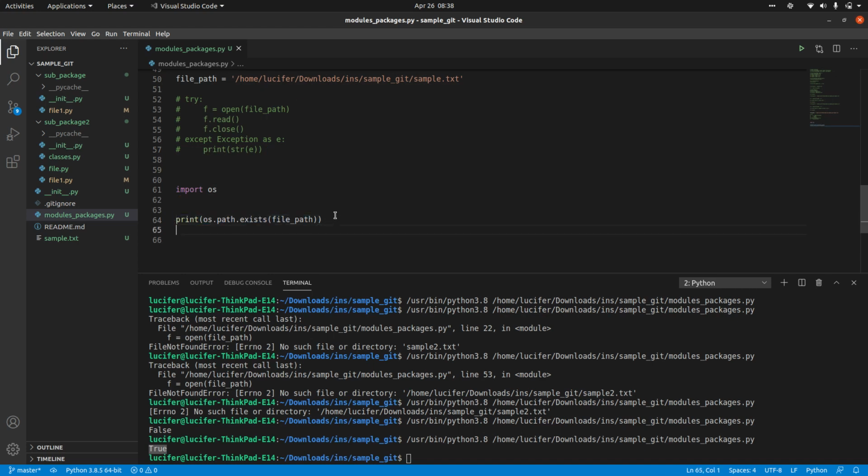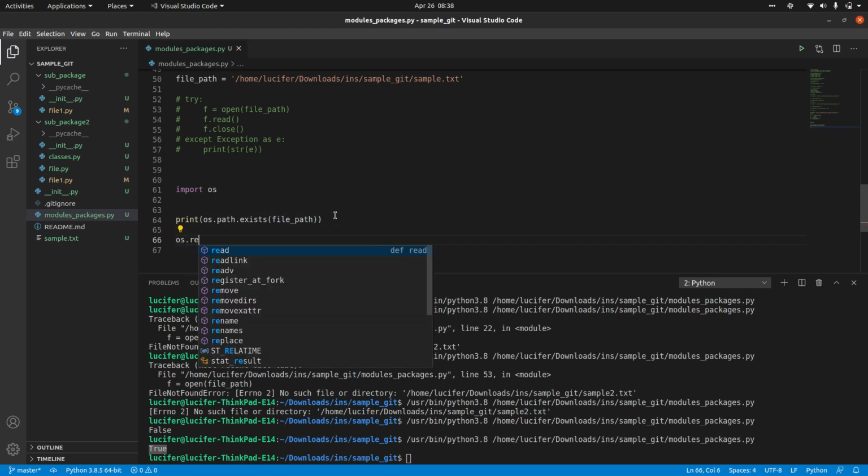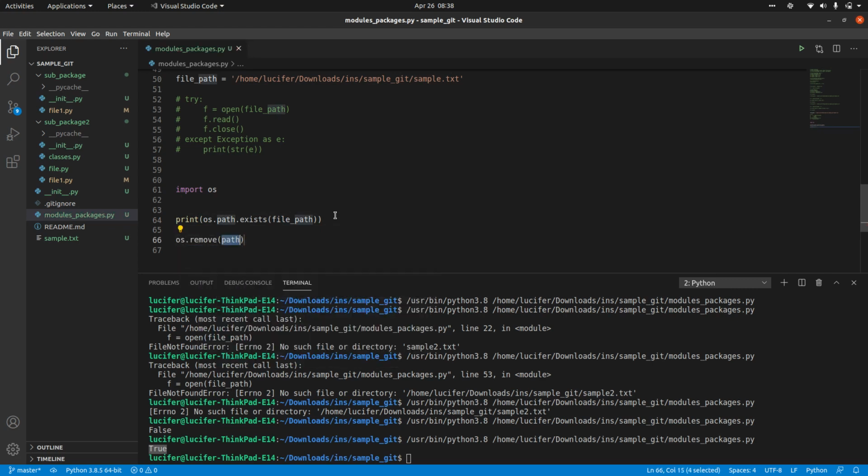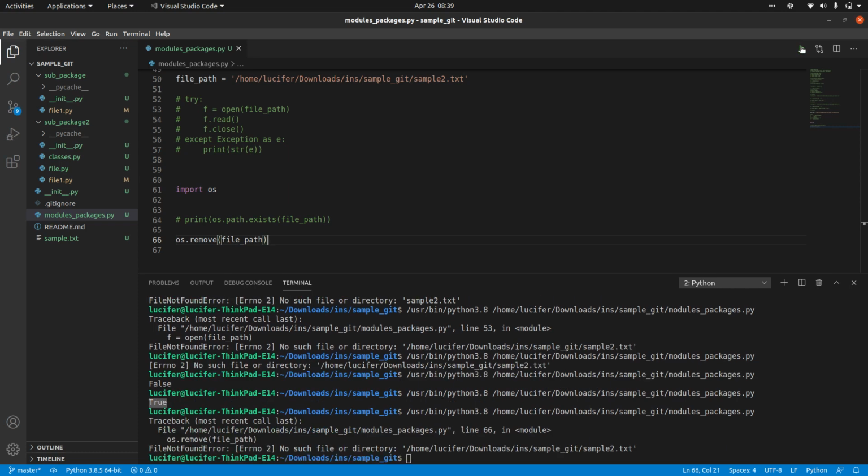And we have one more thing called os dot remove, file path, which basically removes the whole file. So let's say I don't want to print this. Let's say I have sample2.txt and I want to remove that particular file. If I run this, it will obviously throw me an error because that file itself is not there, right?